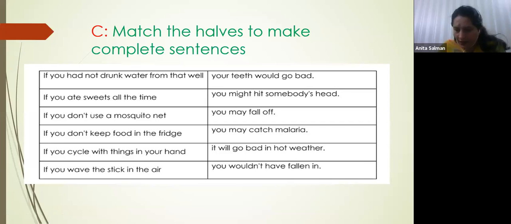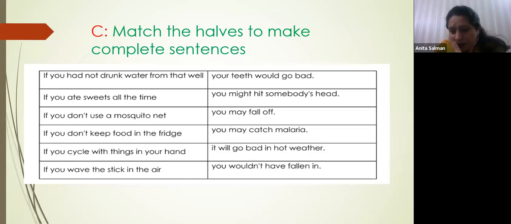Okay, fine. Next sentence is, if you ate sweets all the time, then what will happen? Your teeth would go bad. Number 3. If you don't use a mosquito net, then what happens? You may catch malaria.